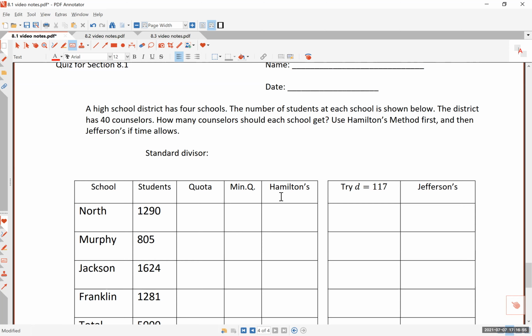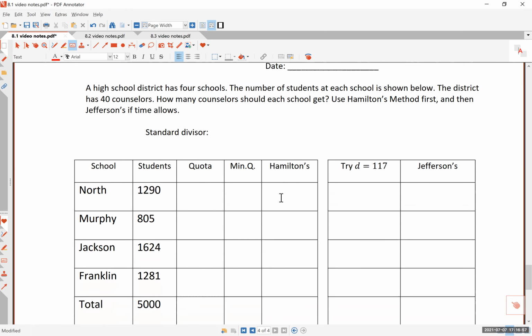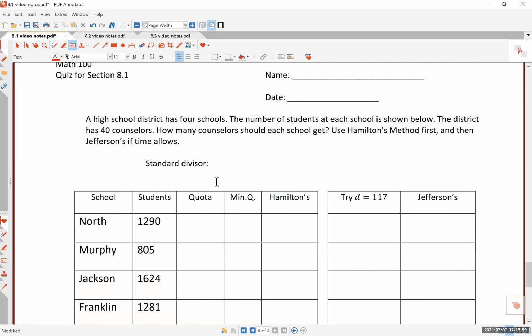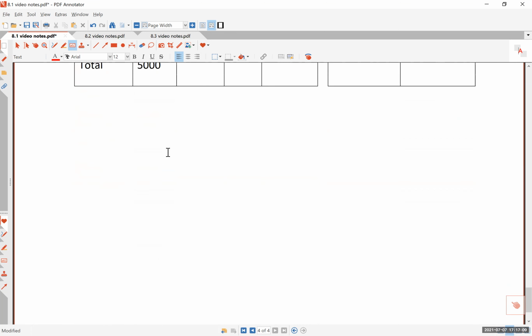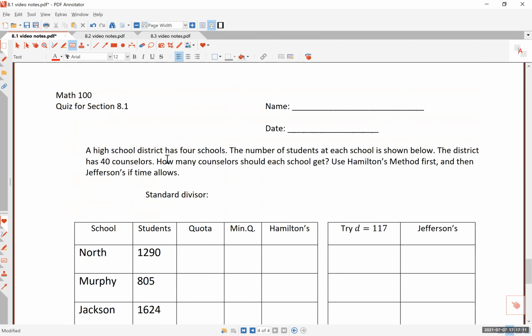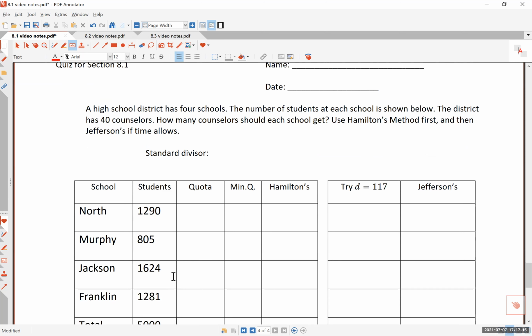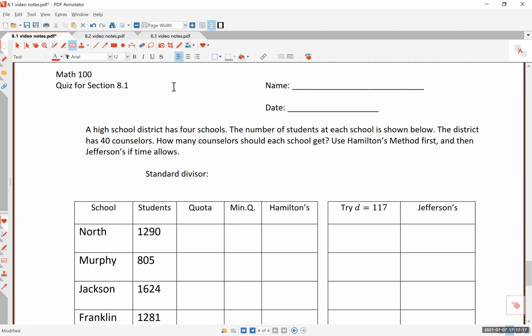Here is your chance to work on both Hamilton's method and Jefferson's method, applied to a high school district to apportion the 40 counselors available. That is your whole quiz for this section. And of course, once you get these numbers, you should go and do this online so that you can get credit for your online quiz for section 8.1.